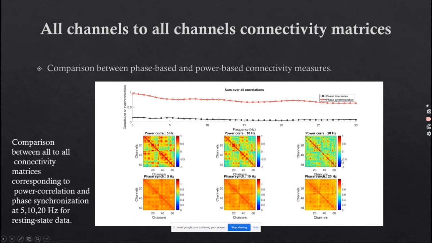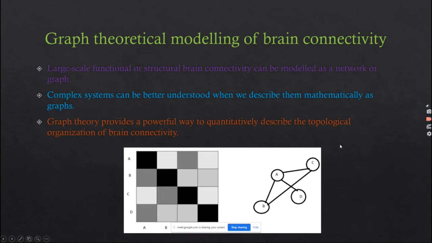This data is taken from a resting state subject. This is the graph theoretical modeling of brain connectivity. So the brain is a complex system.